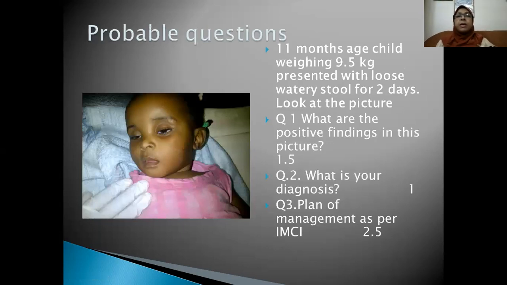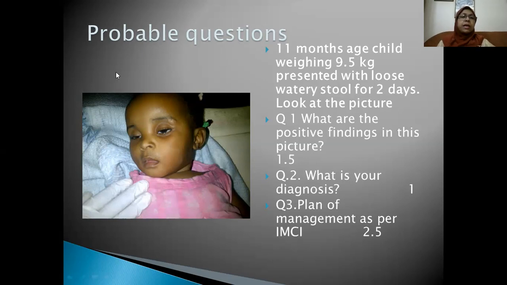Another picture, you may have this problem: an 11 months old child weighing 9.5 kilogram, presented with loose watery stool for 2 days. Look at the picture, write what are the positive findings in this picture, what is your diagnosis, plan of management as per IMCI.